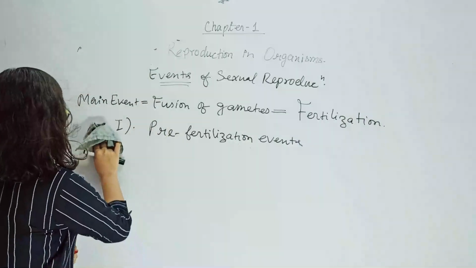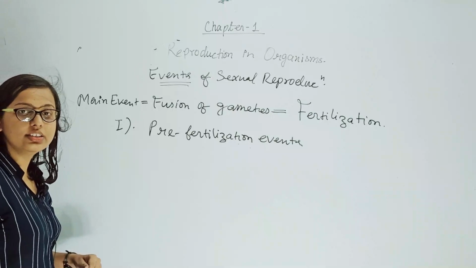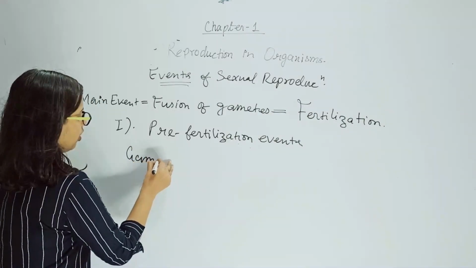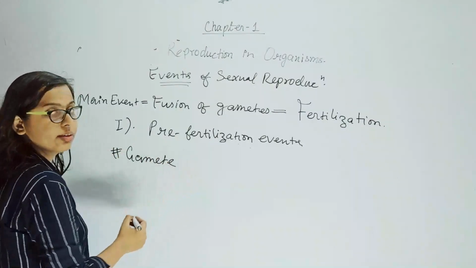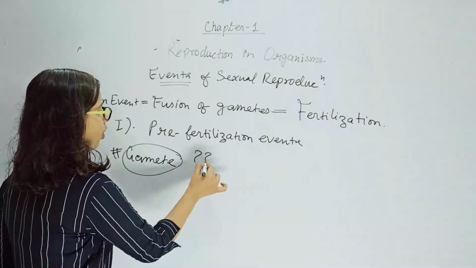What is gamete? When I am saying the term gamete, what do you think? Is it any microorganism? Or is it any chemical secreted by the male and female body? What is gamete?